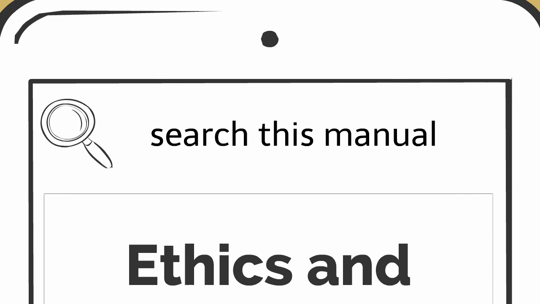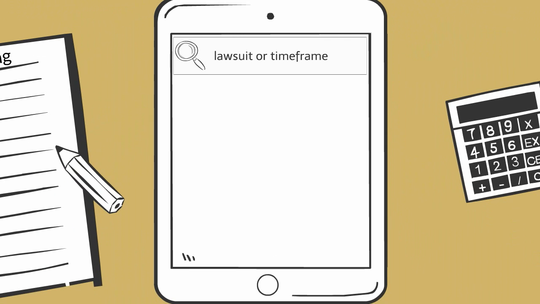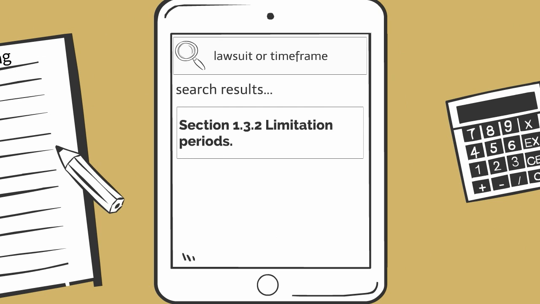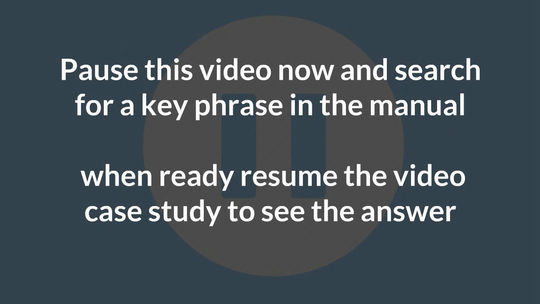Take a moment to search for the key phrase of this question. For example, if this was the provincial licensing exam, you could search lawsuit or time frame, since these are options in the answers. Both result in Section 1.3.2 limitation periods. You could then refer to this section to find the answer. Once you've completed your search, choose the answer that you feel is correct and then resume this case study.